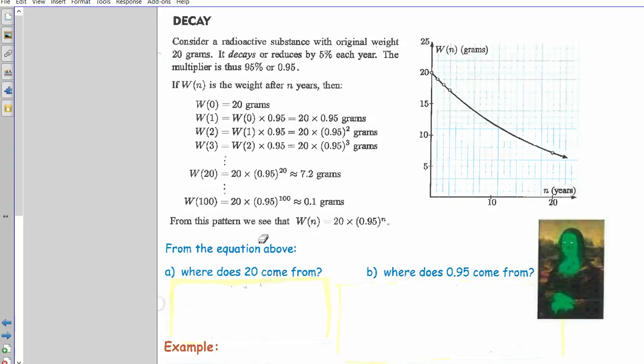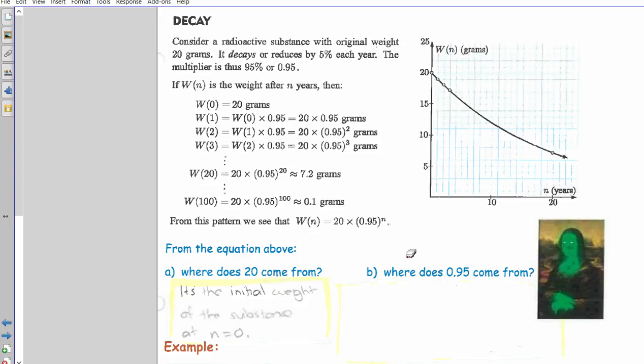So from the equation above, where does the 20 come from? As I said, the 20 in here was the original weight. Original weight 20 grams. So you can write it as the initial weight or original weight of the substance. You can also specify it's at time n equals 0. You get that value. So it's the original weight or the initial weight of the substance at time equals 0.